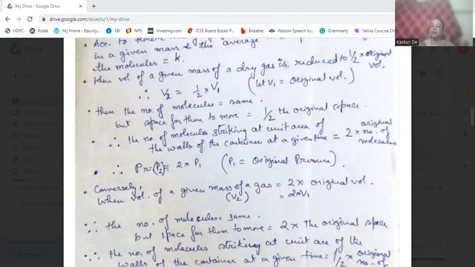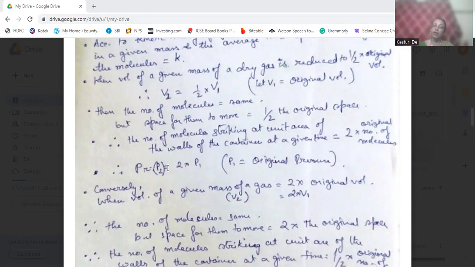Because the space is less, and the molecules have the same energy and the same number, they will strike the container more often. The number of times they strike the walls will double, and that will increase the pressure.